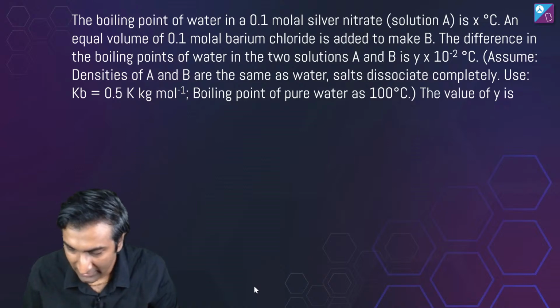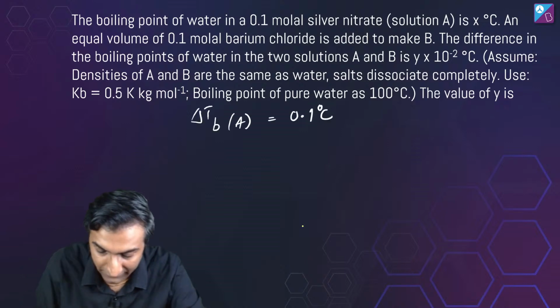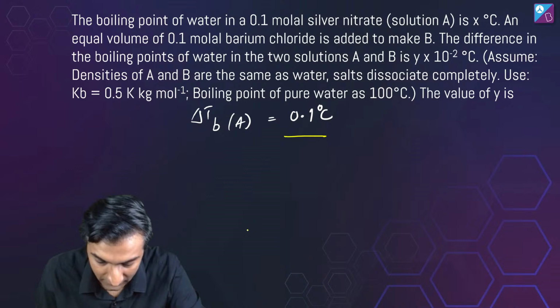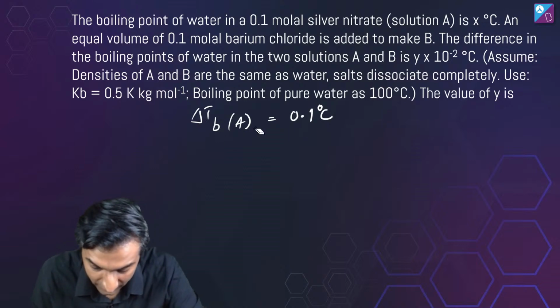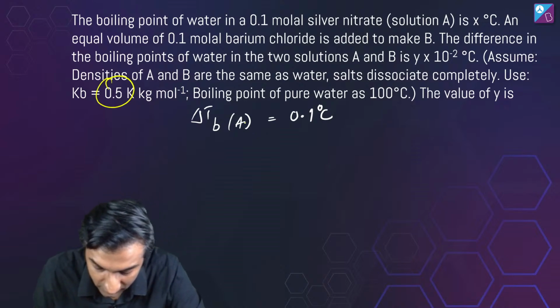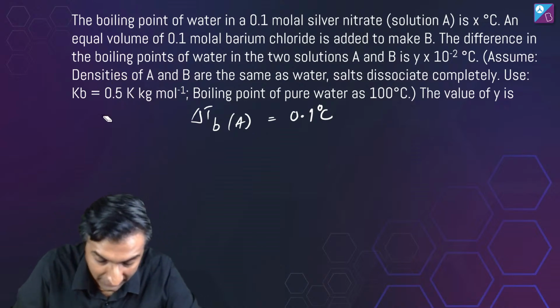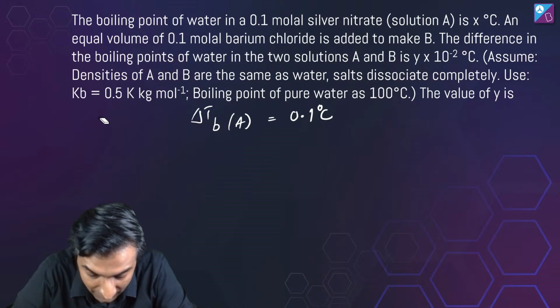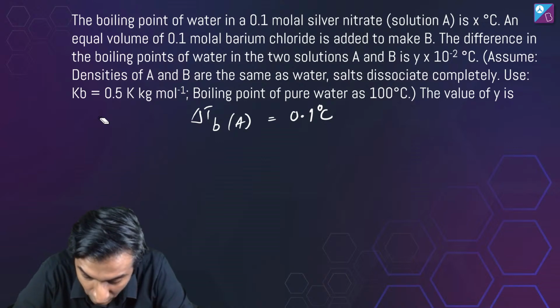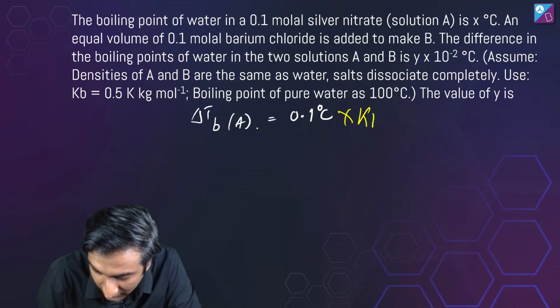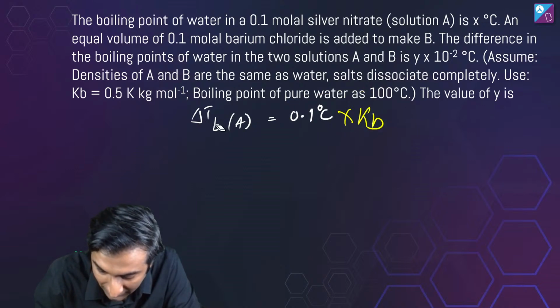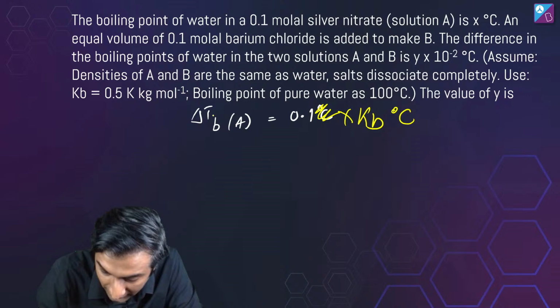How do you do this question? पहली बात तो simple है. Delta TB of A is directly 0.1, okay? Because यहाँ पे दिया हुआ है. Where is it given? Yeah, 0.5. एक second, let me read this up quickly. Densities of A and B are the same as water. Salt dissociates completely. Use KB equal to 0.5. So 0.1 into KB होगा. My bad. This is going to be 0.1 into KB, right? Because 0.1 is molality and this is KB.